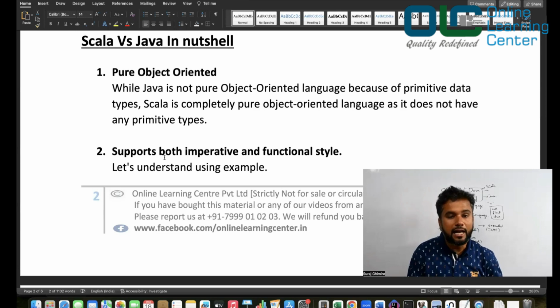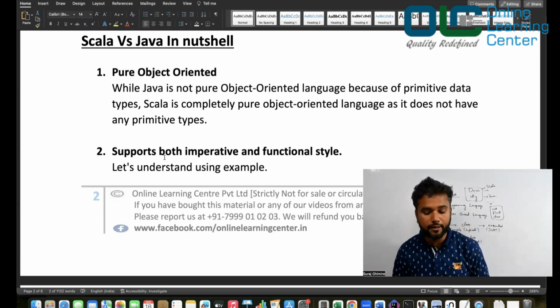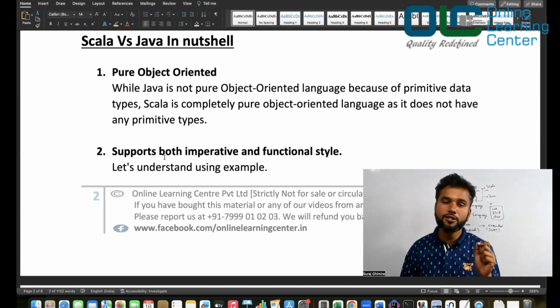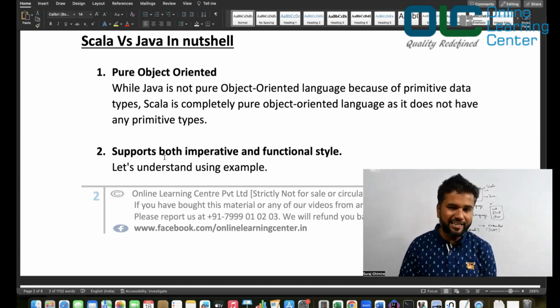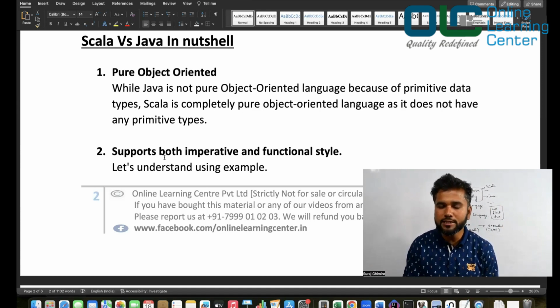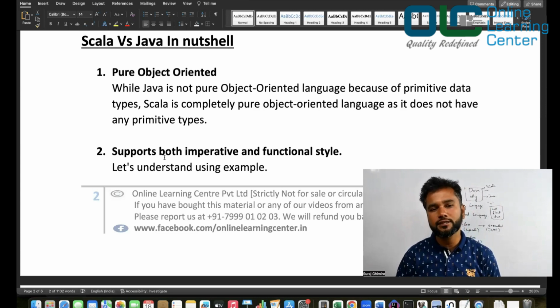Scala is a completely pure object oriented language as it does not have any primitive type. In Java, you have primitive types like int, float, char, and so on. Whereas in Scala, you don't have primitive types. All these are actually classes and objects in Scala.